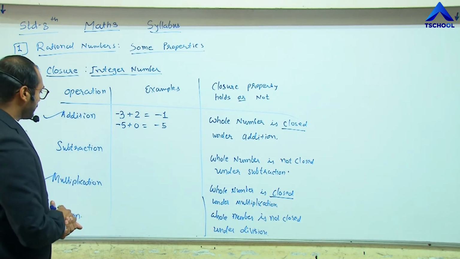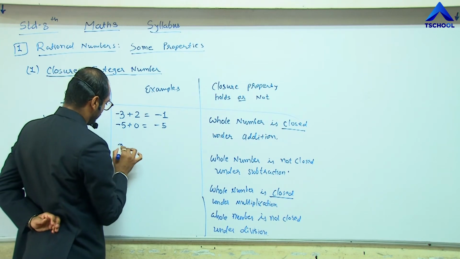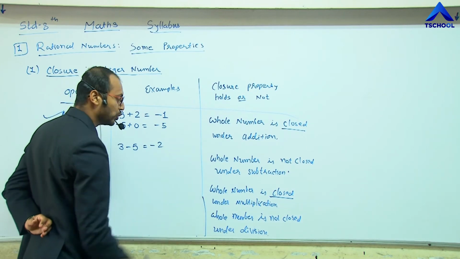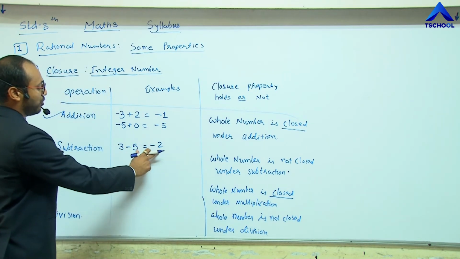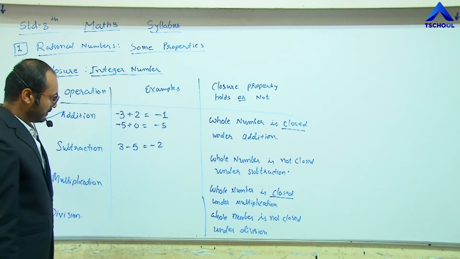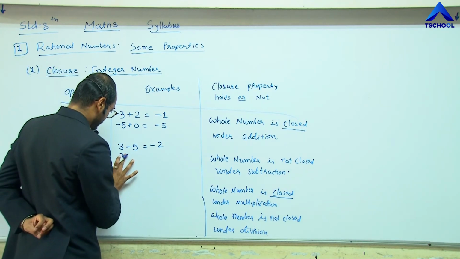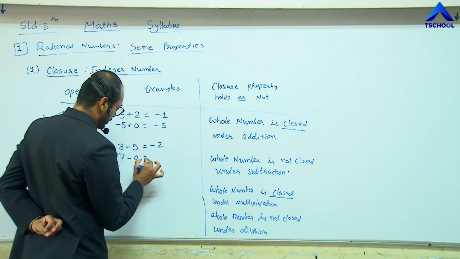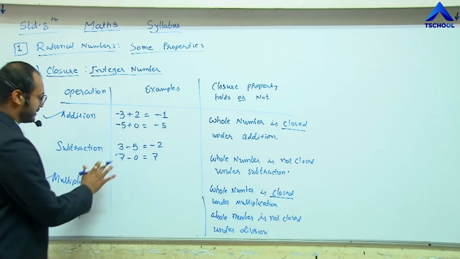For the subtraction operation, let me take two examples. 3 minus 5, we get -2. So 5, 3 and -2 all are included in integers. For another example, 7 minus 0 results in 7.